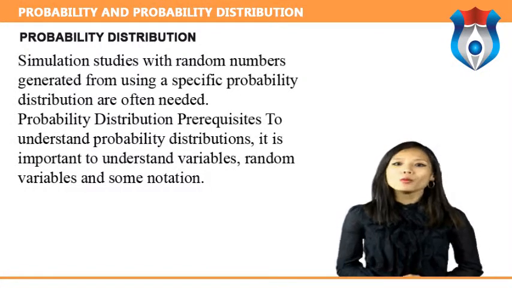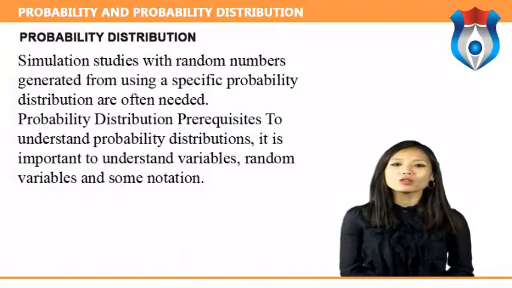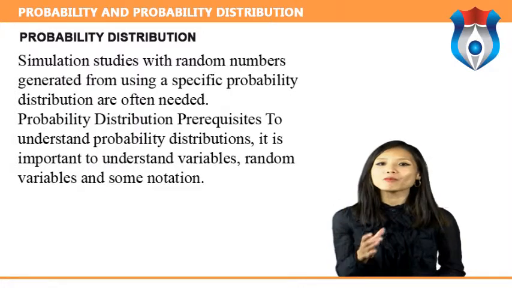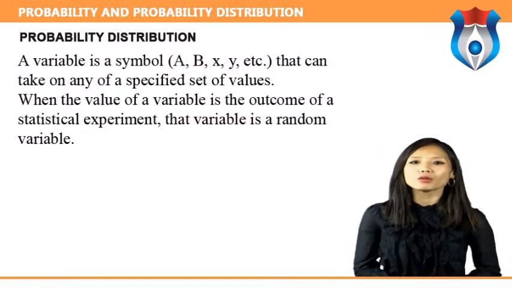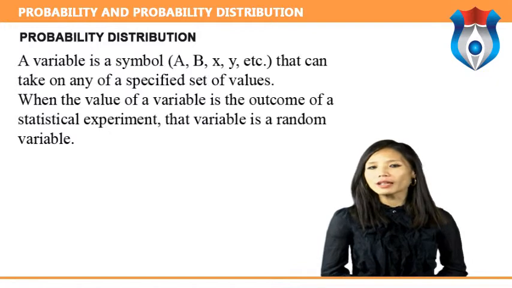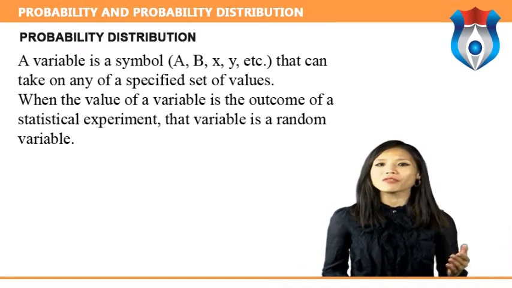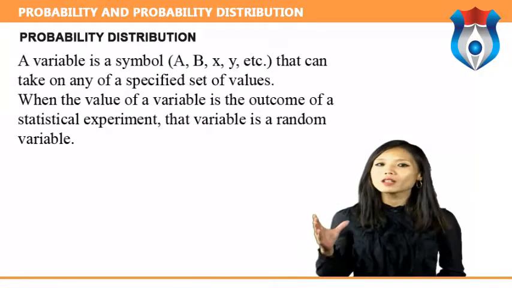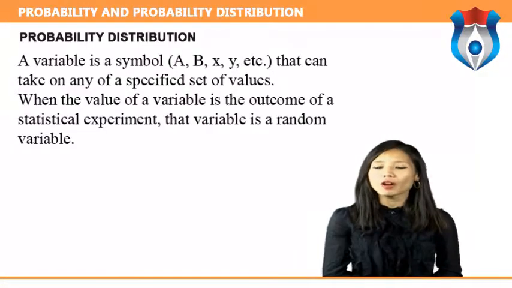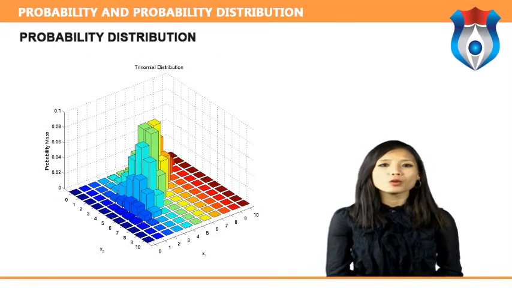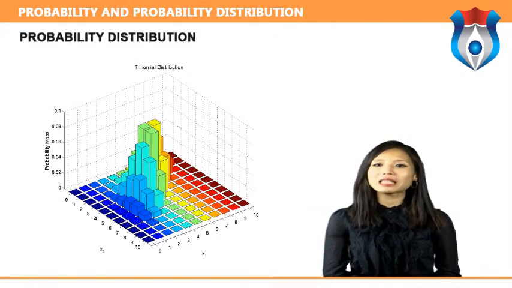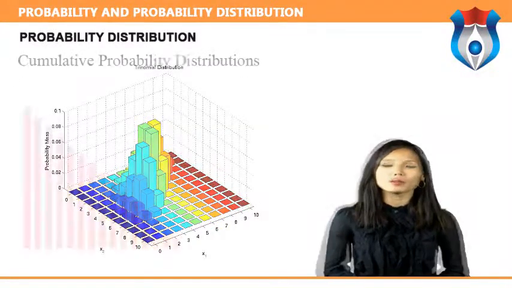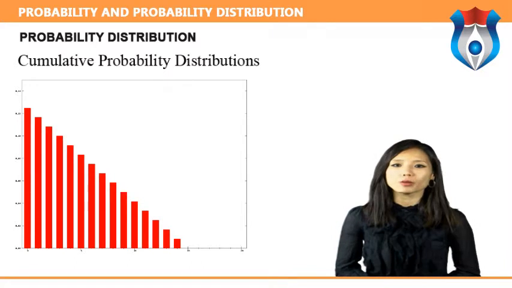Probability distribution. Prerequisites to understand probability distribution. It is important to understand variables, random variables, and some notation. A variable is a symbol A, B, X, Y, etc. that can take on any of a specified set of values. When the value of a variable is the outcome of a statistical experiment, that variable is a random variable. A probability distribution is a table or an equation that links each outcome of a statistical experiment with its probability of occurrence.